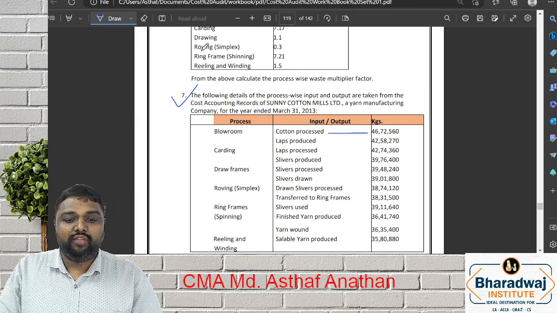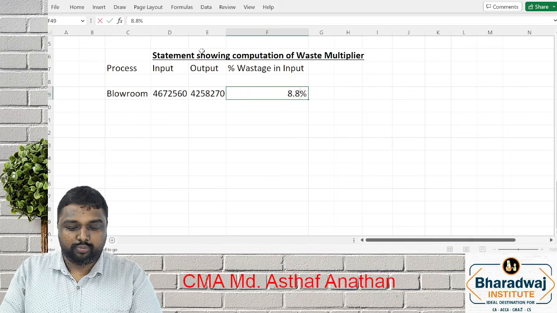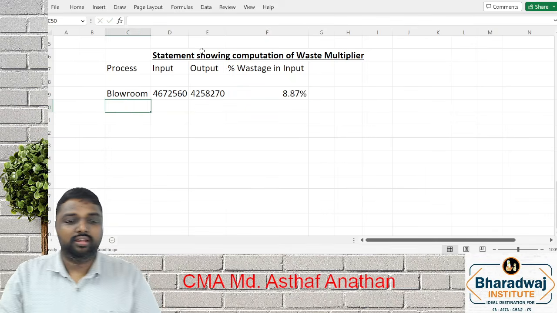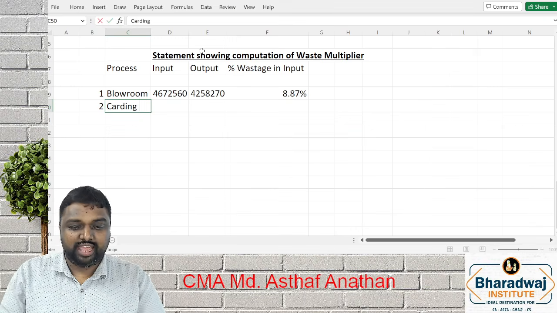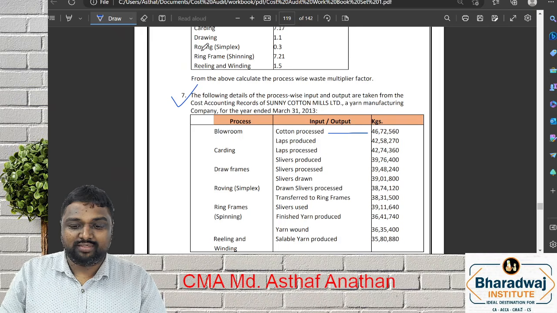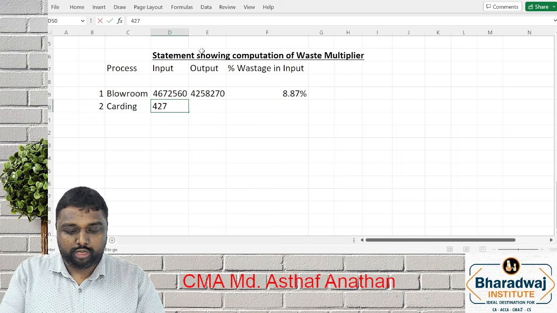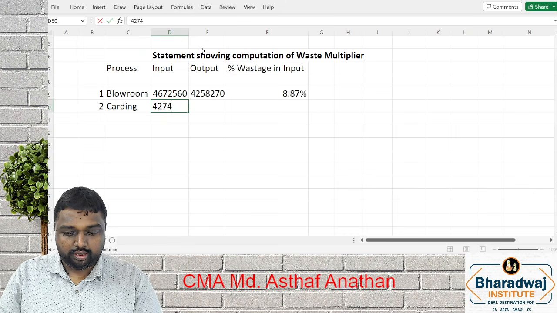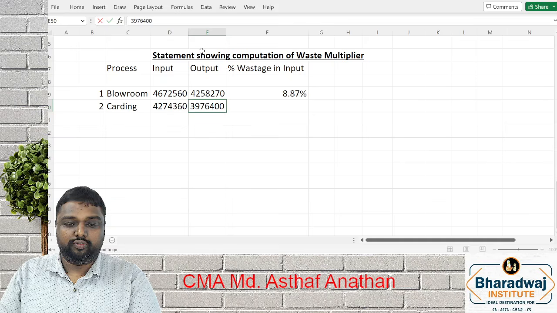Now, moving further, you can write 8.87 also. Next is what? What is the next process? Carding. The same step. First, you can understand the concept very well, then we can do it together. Input 42,74,360. What is the output? 13,76,400.